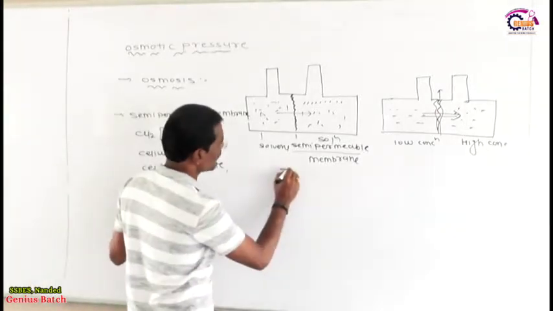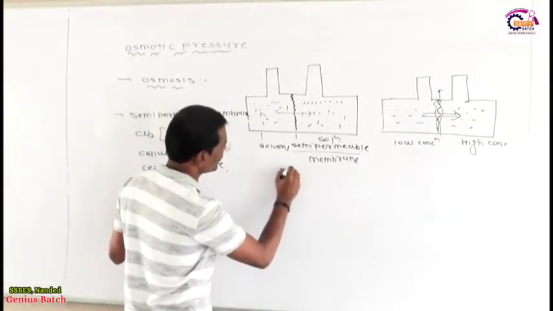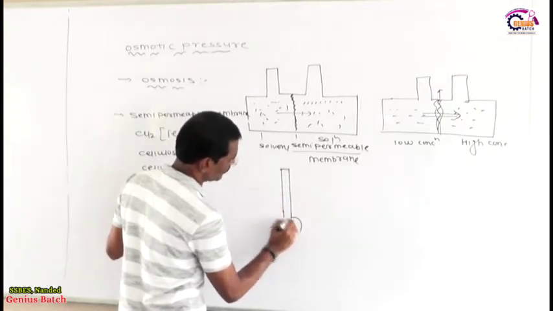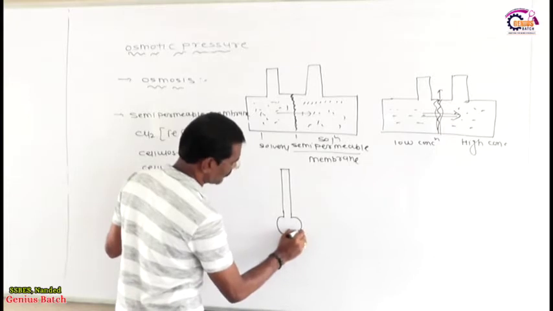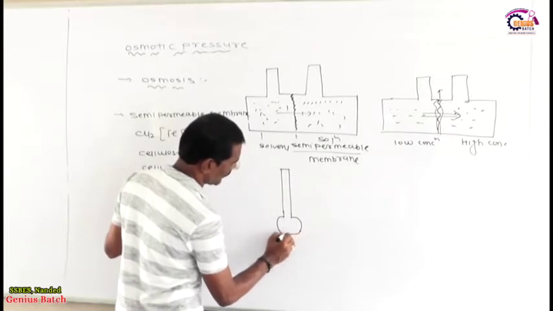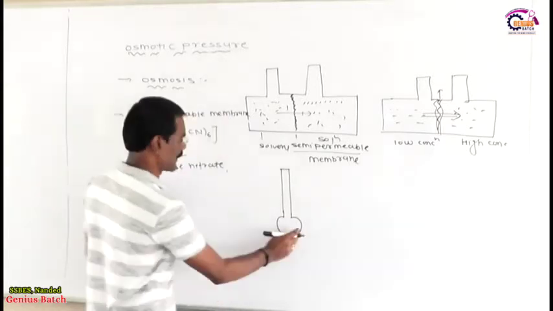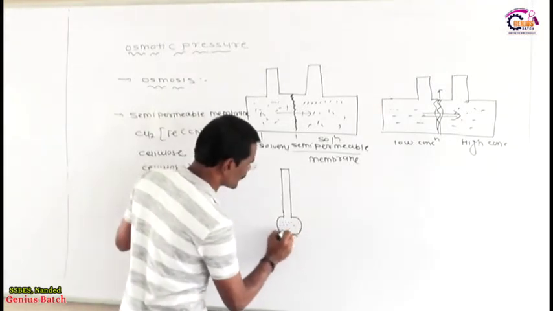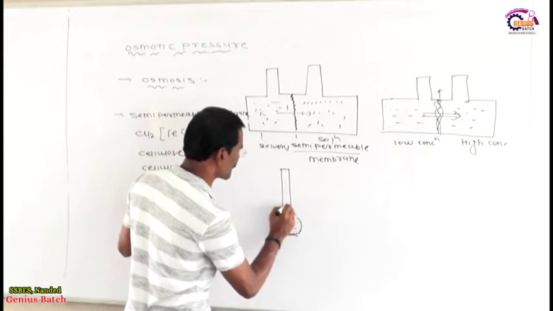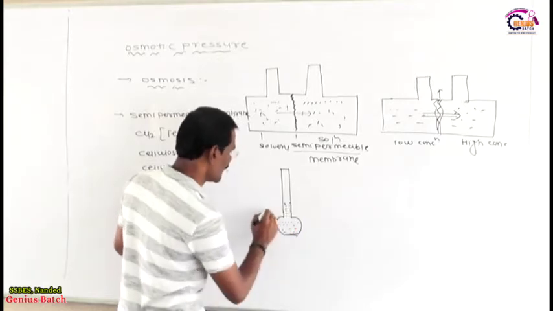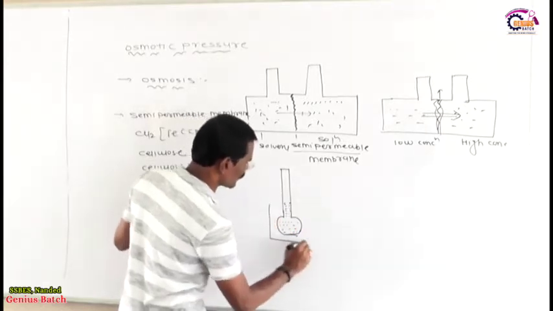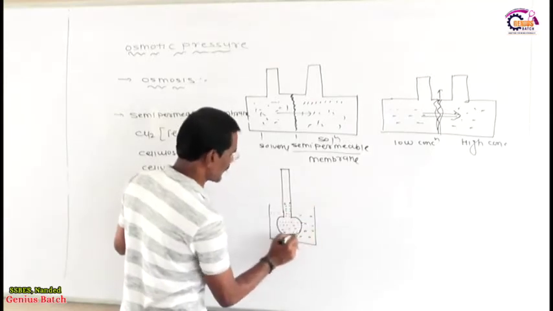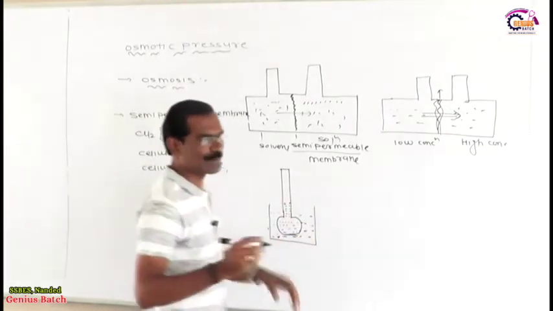Suppose, my dear friends, we have such a thistle funnel. Listen very carefully. This is a thistle funnel, and we attach a semi-permeable membrane here. In this funnel we take a sugar solution. This is a sugar solution, and we put this funnel into a beaker which contains water. So what happened in this case?